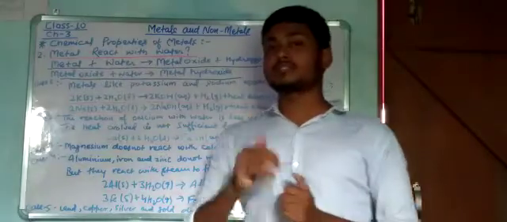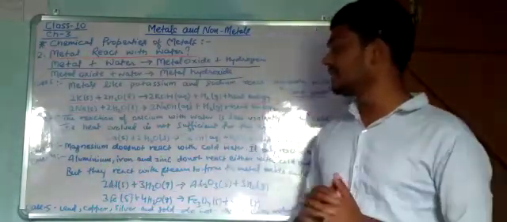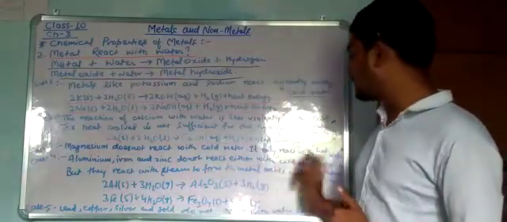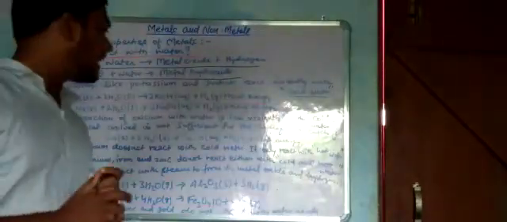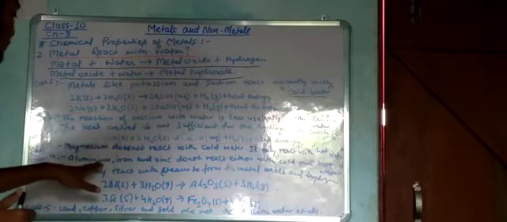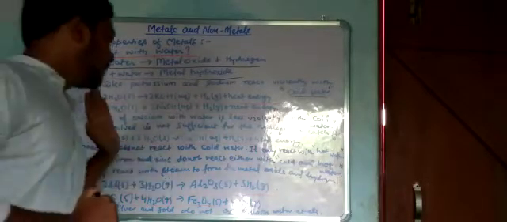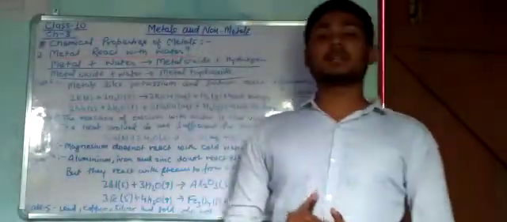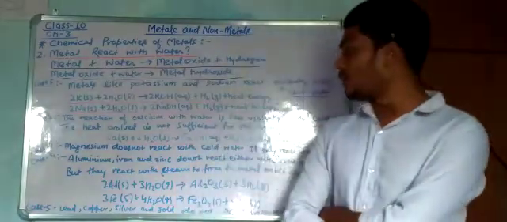Now let us move to another case, which is aluminium, iron and zinc. Aluminium, iron and zinc do not react with either cold water or hot water. So these are some special metals like aluminium, iron, zinc, which are not able to react with cold or hot water.